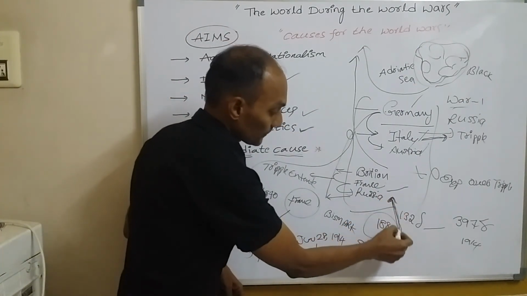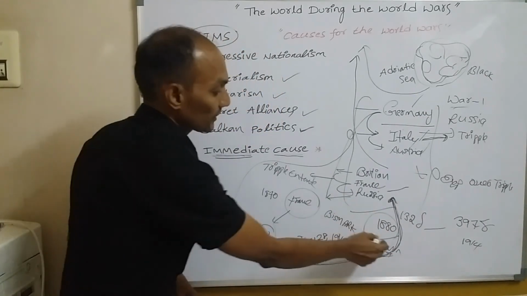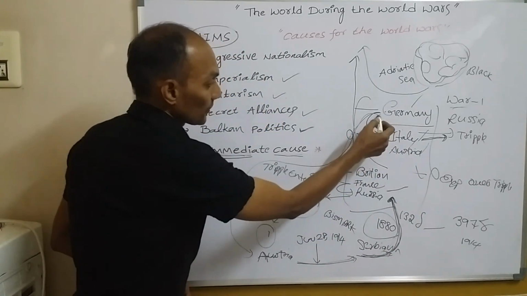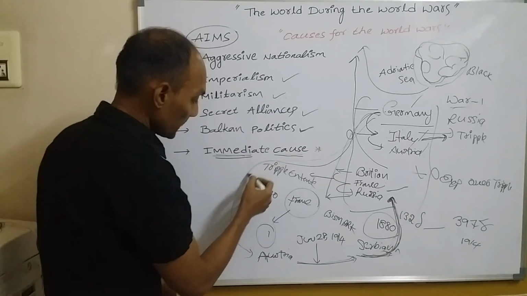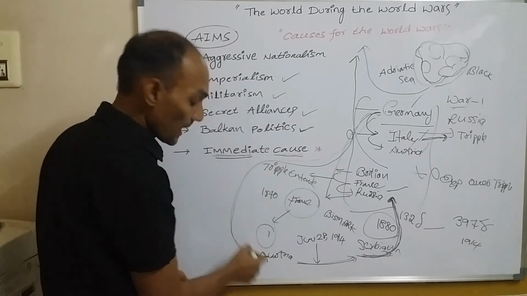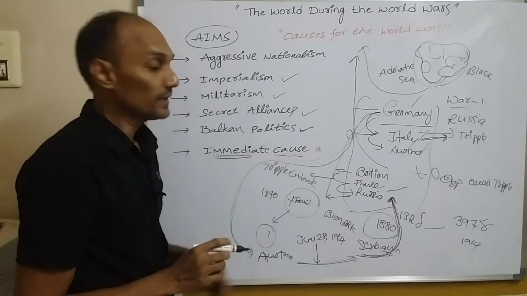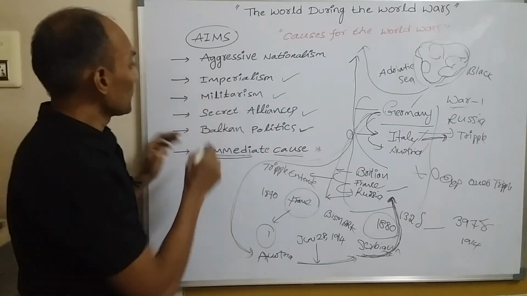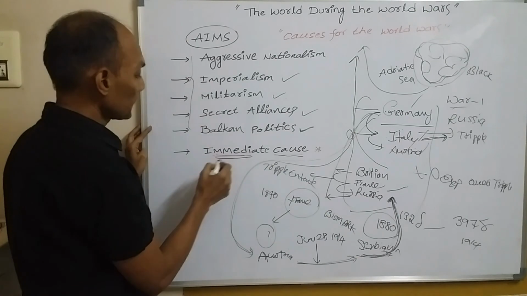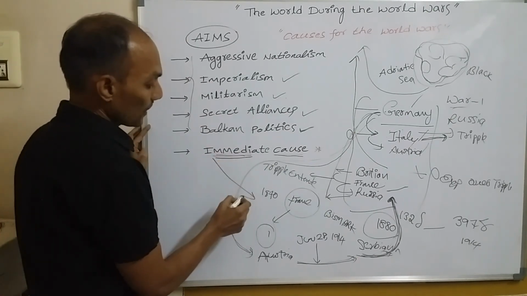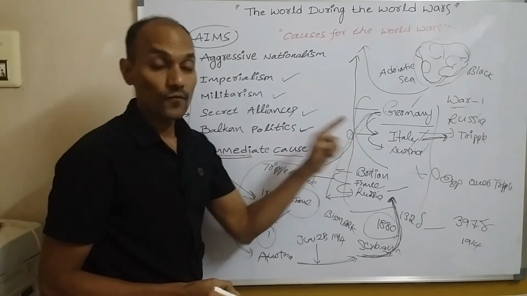This group came to Serbia's side, and this group, Germany, Italy, Austria, came and stood beside Austria's side. So finally it became a world war. Okay, so these are all long-term causes, and this is the immediate cause of World War I.